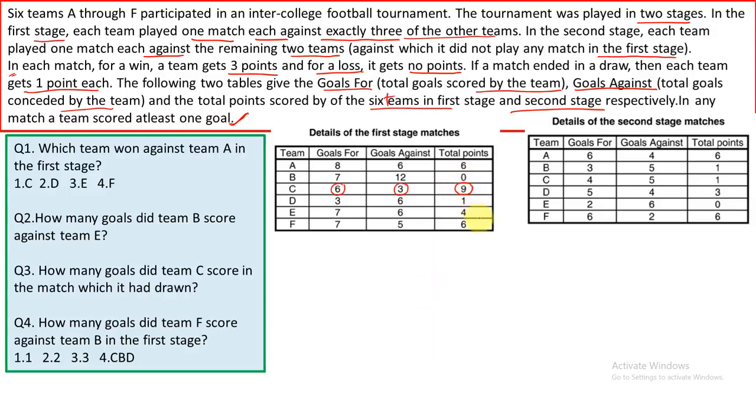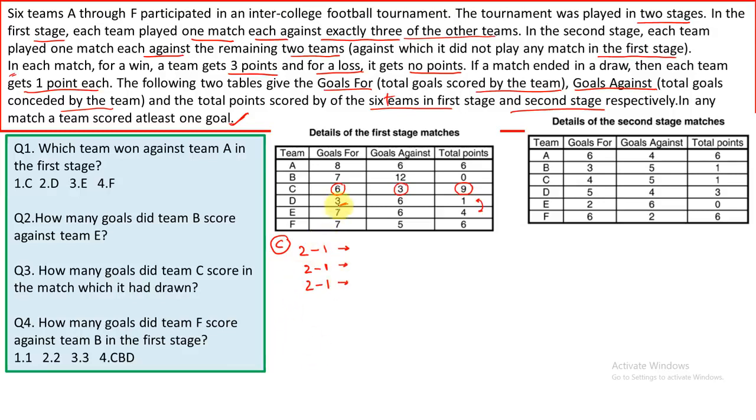Perfect. Similarly, I can also see that D and E must be playing one match in which they are drawing. Also, I can see that D is making one goal in each of the matches. Let me put this down. So C would be playing 3 matches in which it will make 2-1, 2-1, 2-1 and it will win all the matches because it is scoring 9 points. As of now, we don't know with which team C would play in the first stage.